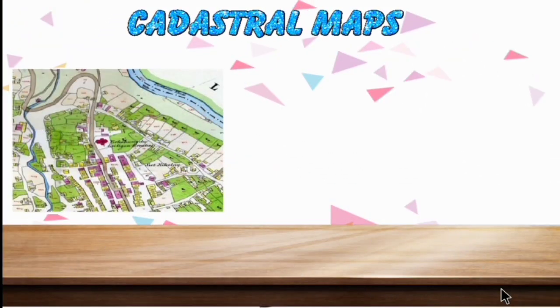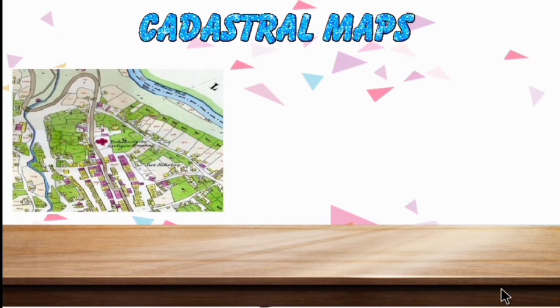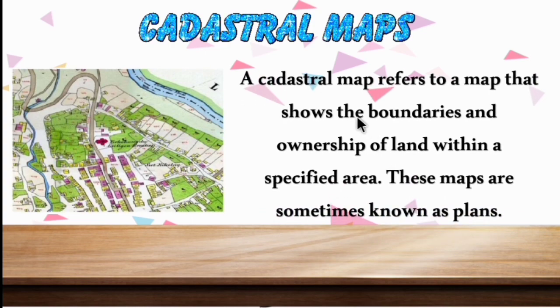So now let's see about the cadastral map. The second type of map is the cadastral map. A cadastral map refers to the map that shows the boundaries and ownership of the land within a specified area. So the cadastral map shows the boundary and the owner of the particular land. For example, the real estate map. The real estate map is called a cadastral map.